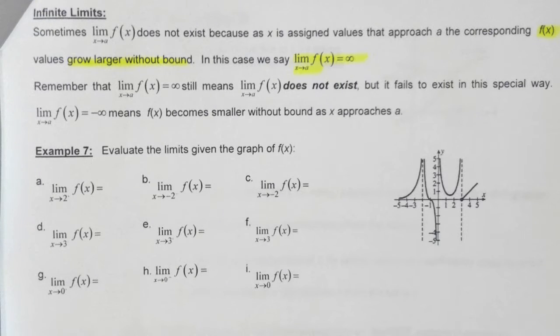So one thing you need to consider is if you're looking at a graph and the graph approaches 2 from the left and y is equal to 5, and then you approach from the right and it's negative 1, that limit overall definitely doesn't exist, right? Because the graph is not meeting up. But if both sides are going up and maybe approaching a vertical asymptote, going to positive infinity, it's a special behavior. Both ends of that graph are going to positive infinity.